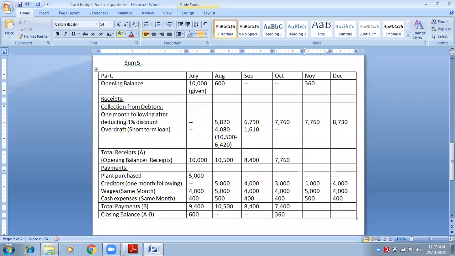Now, first let us calculate the total of expenses. What is the total of expenses? 4,000, 5,000 and 500: 9,500. Now tell me the total of incomes. 360 plus 7,660: 8,020. Is it less than expenses? Yes, ma'am.